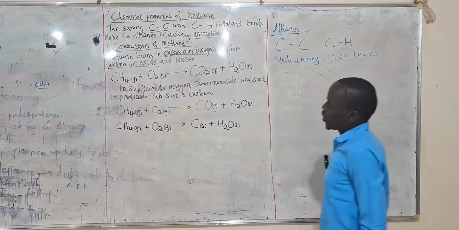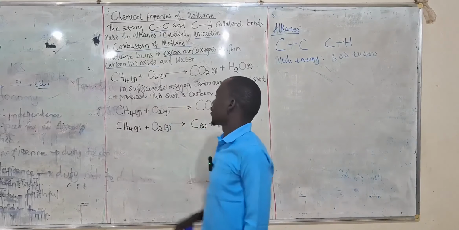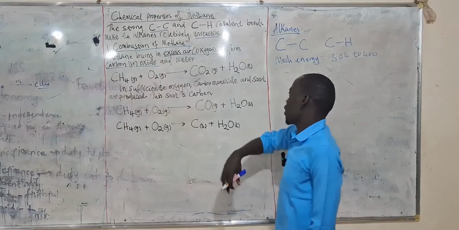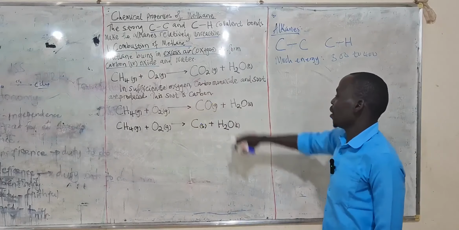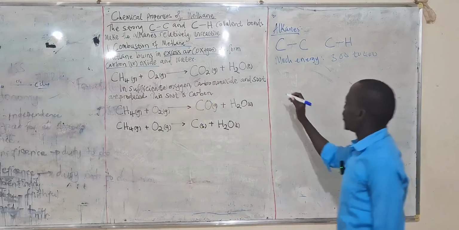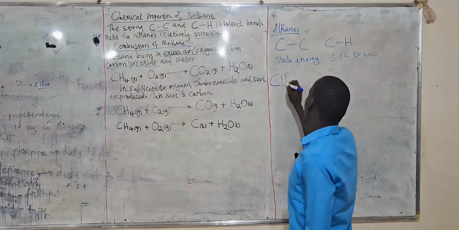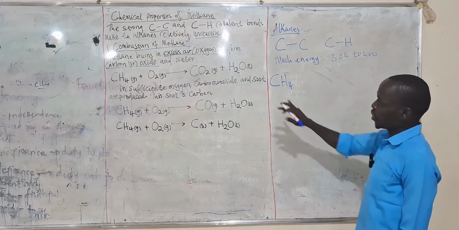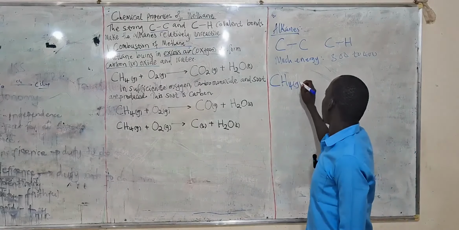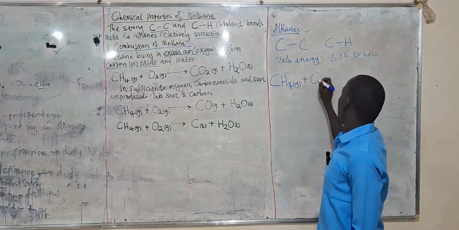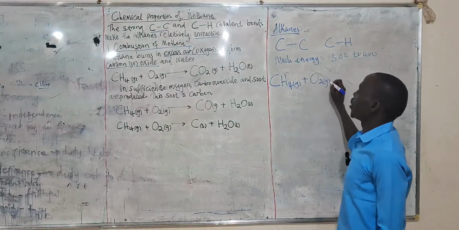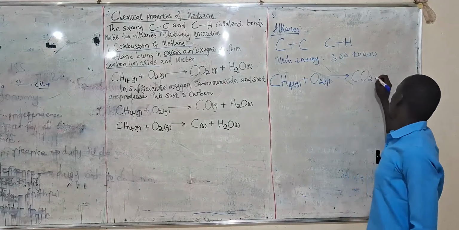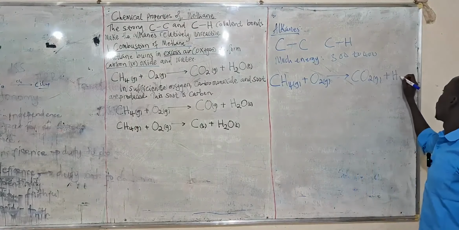And the equation here is just very simple. You get your methane gas reacting with oxygen, which is also a gas, to give us carbon dioxide and water. And when we look at this critically, of course, you can balance. In organic chemistry, we don't encourage balancing the equation, but this small one you can balance. So here we shall have something of this kind to give us carbon dioxide gas plus water.